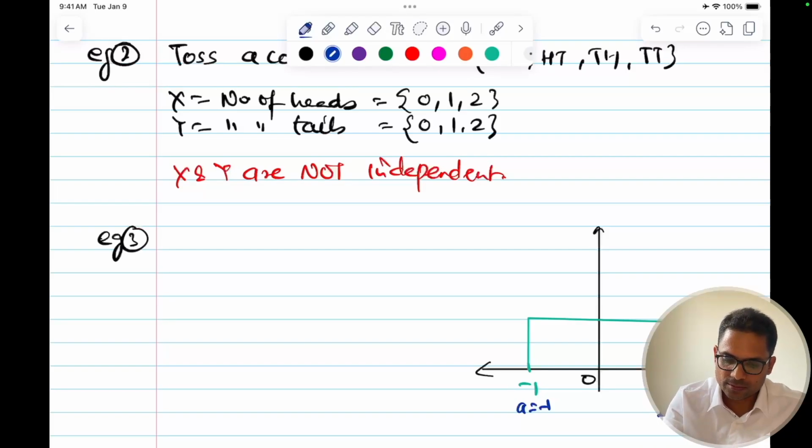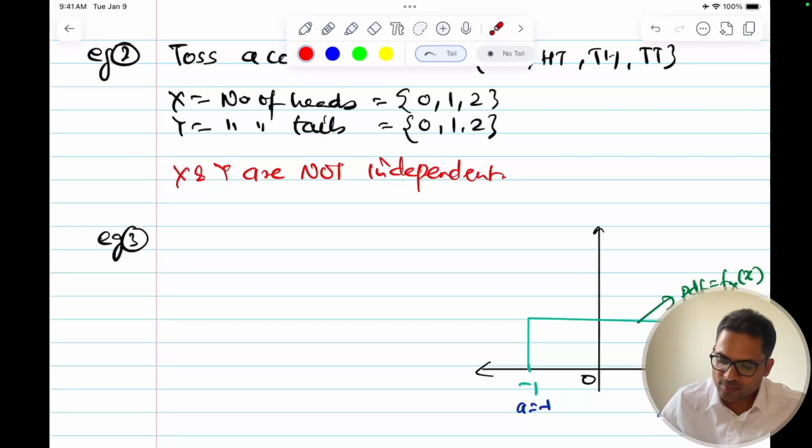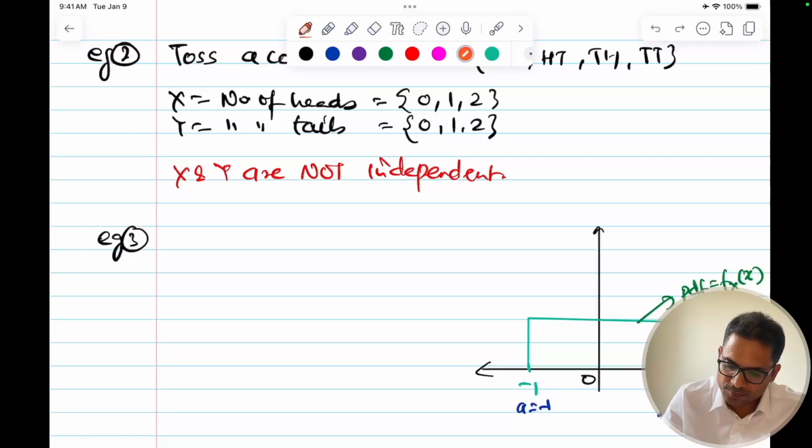So this is your PDF, right? So this area should be 1. This complete length is from 0 to -1, this is 1 unit, and this is 1 unit. So 1 plus 1, the total is 2 units. I'll use a different color. So this total length from here to here is 2 units.